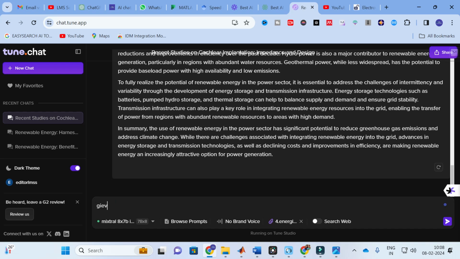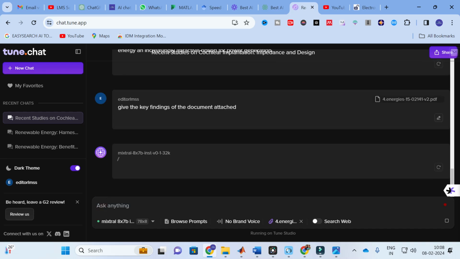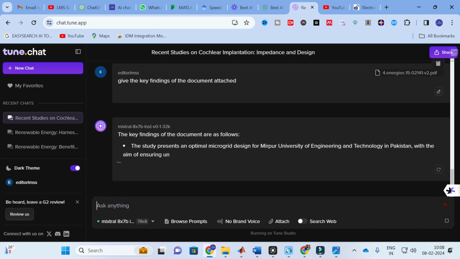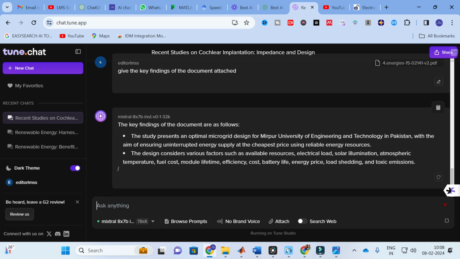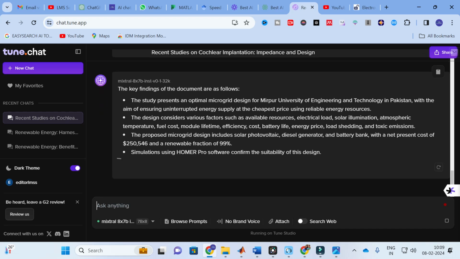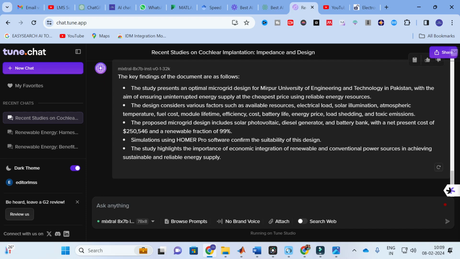Give the key findings of the document attached. This is the input prompt I am going to give. Here you can see the document here. The key findings are generated from the document itself. These are the different key findings.